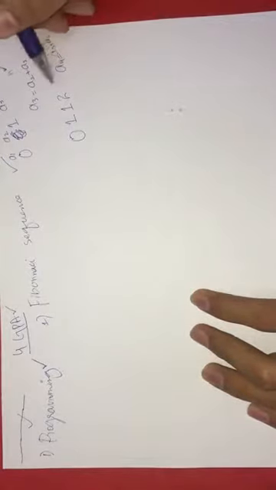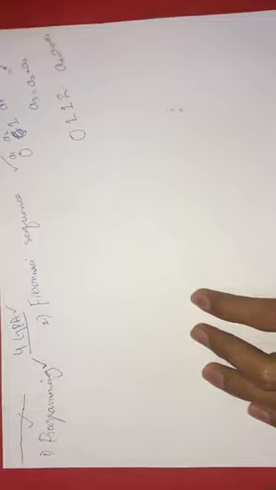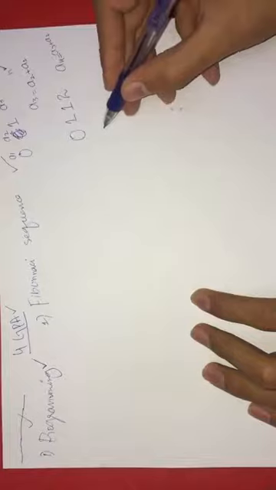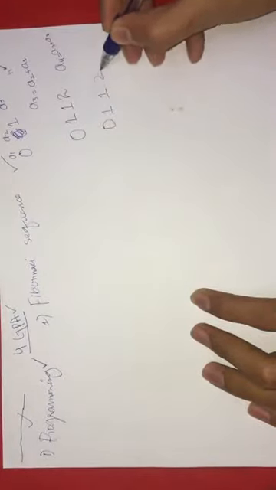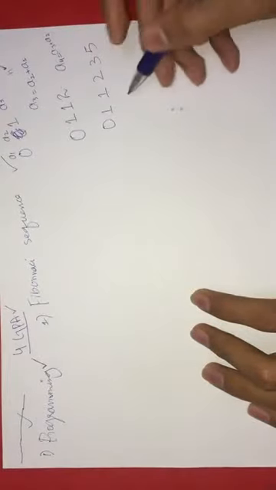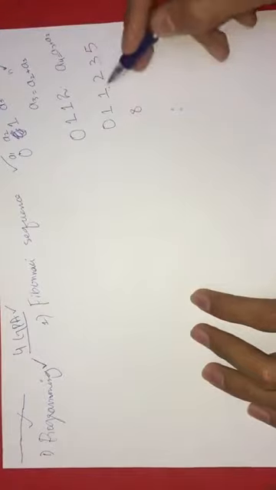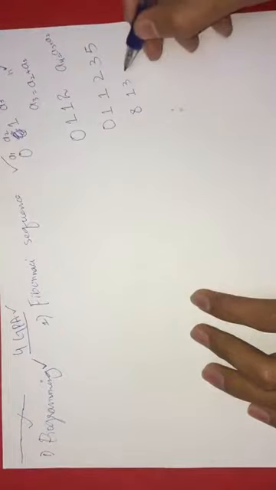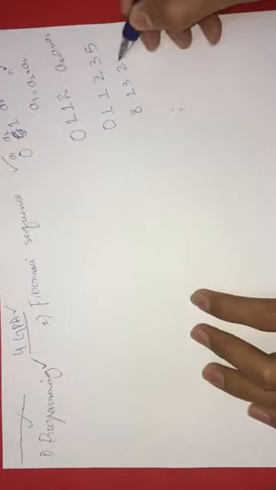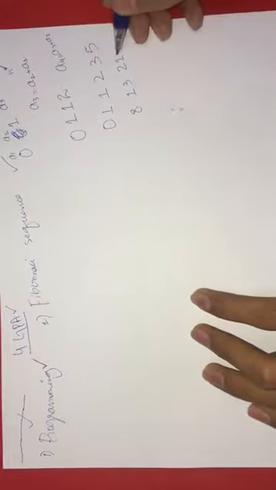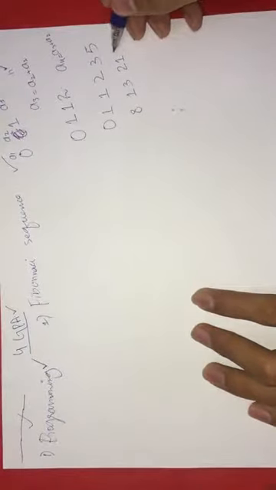But in the question, we were asked to end it at the 10th Fibonacci number. So the Fibonacci sequence is 0, 1, 1, 2, 3, 5, then 3 plus 5 is 8, 5 plus 8 is 13, 8 plus 13 is 21, and 13 plus 21 is 34.